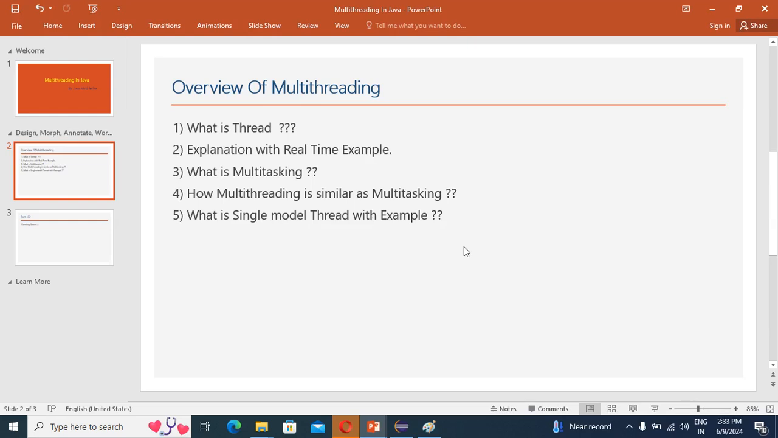Now, before going to discuss the thread, first of all let's check what the single thread concept is. I will explain this single thread concept with a simple example. So can you please observe my screen?